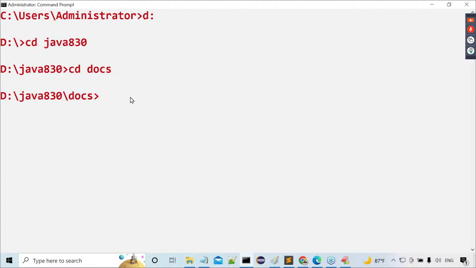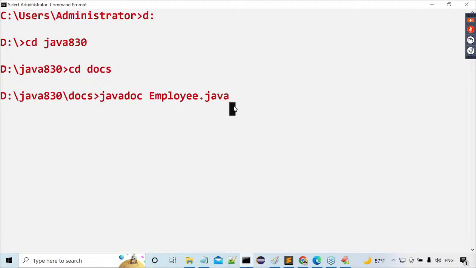So if you want to prepare documentation for source code, which tool do we have to use? Javadoc tool. Javadoc space, and what is my Java file? Employee.java. I'm not using javac, I'm not using java command. Directly I'm using the javadoc command, space Employee.java. If I click on enter button with this, what will happen there actually?